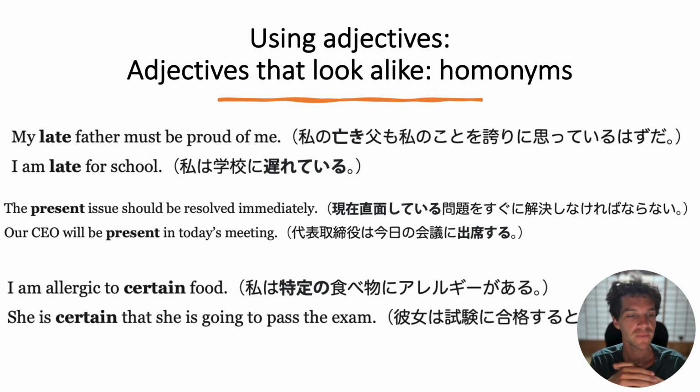Compare that to, she is certain that she is going to pass the exam. She is sure. She knows something, and she is confident about it. These are all homonyms, so take care of them when you see them, and especially for that first one with late, remember late as someone who is passed away or dead is used before the noun.